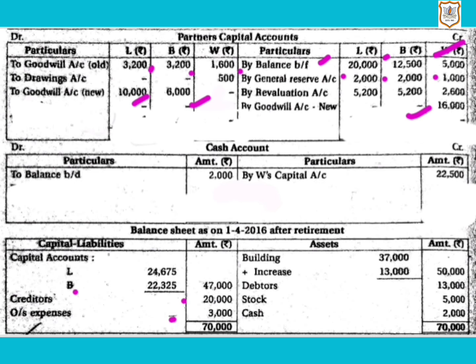Then building we have recorded. Then debtors will be shown at rupees 13,000. Stock we have recorded, and opening cash balance will be recorded here in cash account. To balance brought down 2,000.